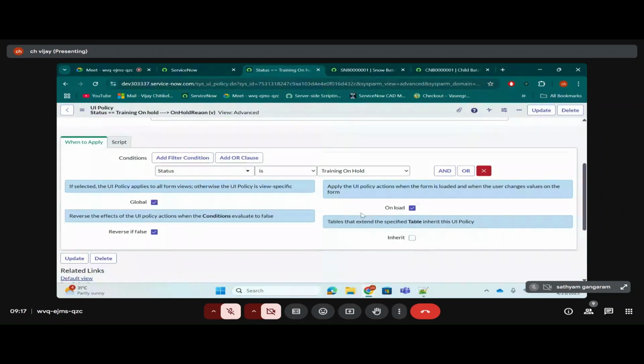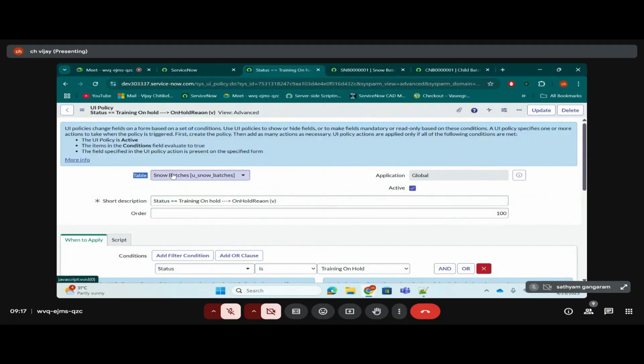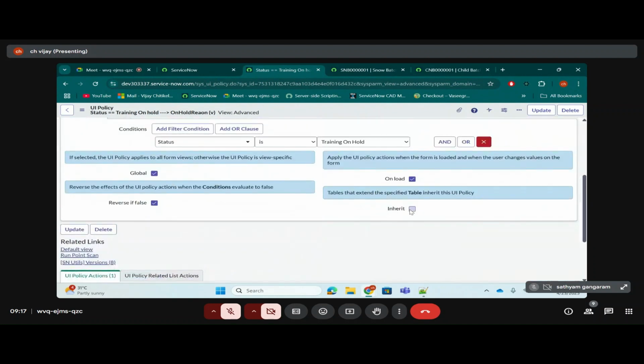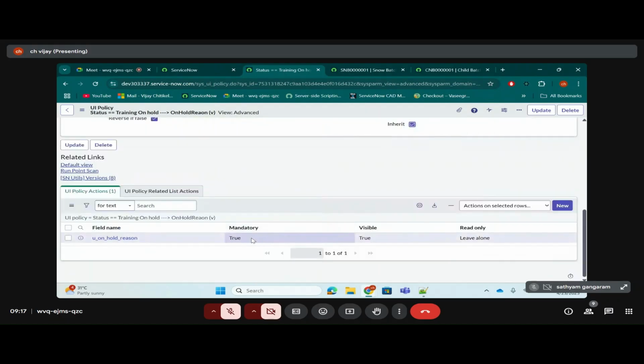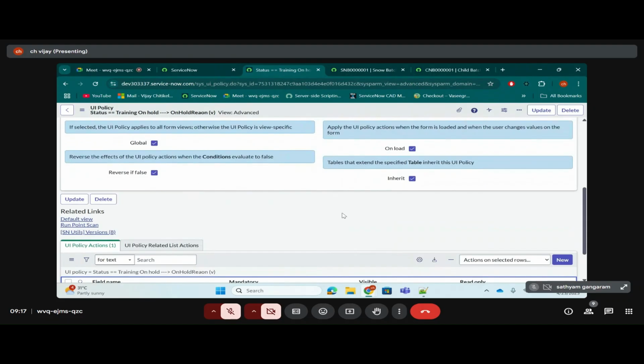But let's imagine the same scenario. We have a snow batches table, and it has three children: child batch one, child batch two, child batch three. This time, I want the same UI policy to run on child batch one and child batch two, but not on child batch three. Then you simply check this checkbox. Create one more UI policy on child batch 3, not on child batch 1 and 2, keeping a condition: status is training on hold, then you make mandatory false and visible false and uncheck reverse if false.